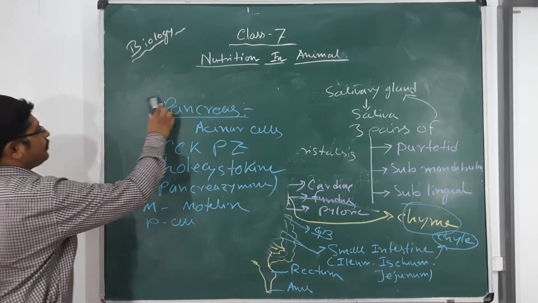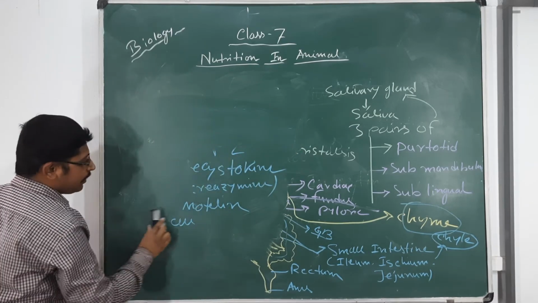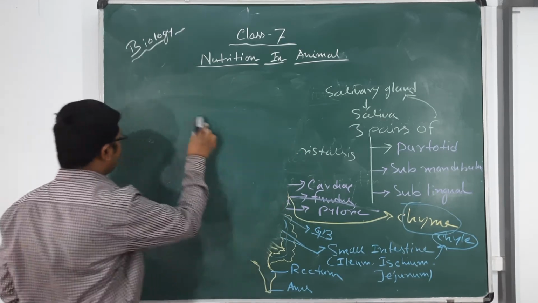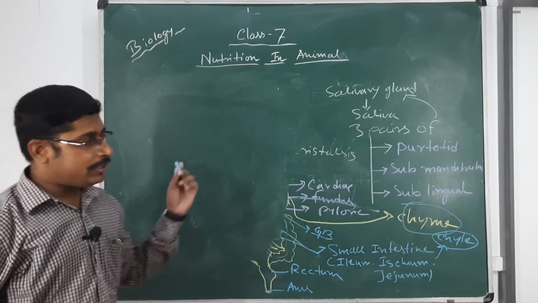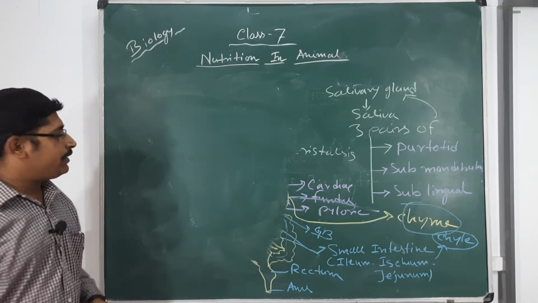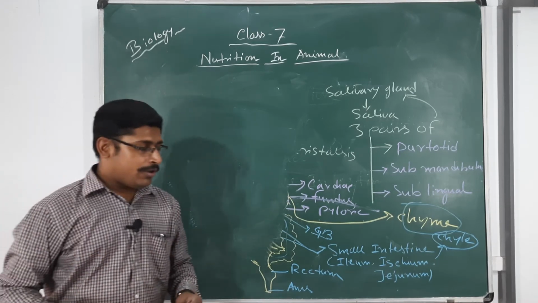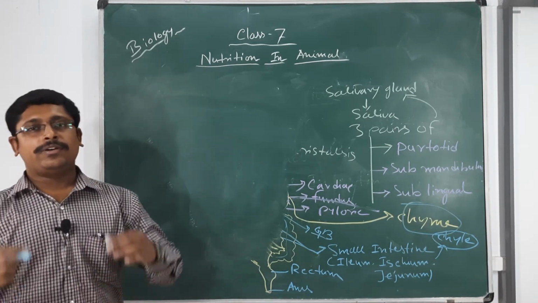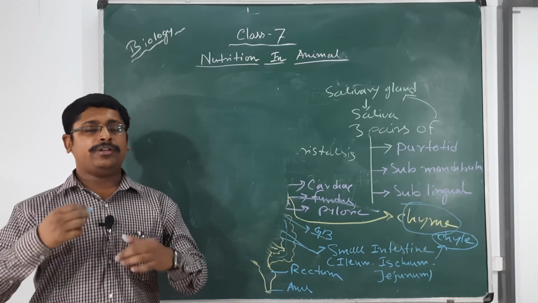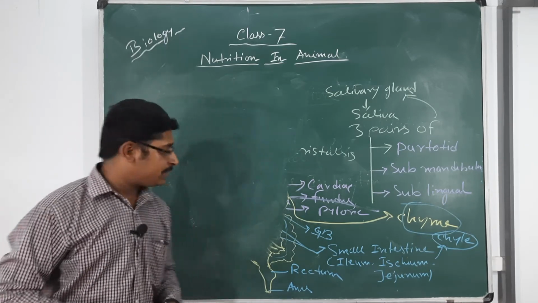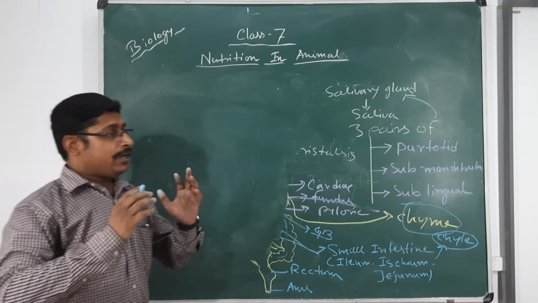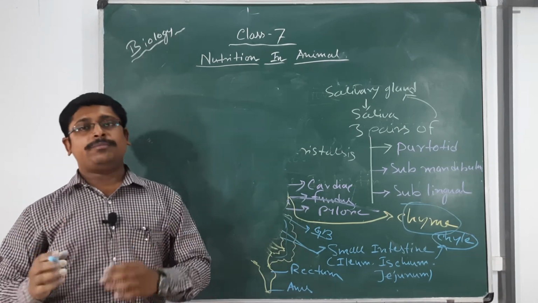And another two portions that are very important are the tongue and the tooth. The role of the tongue and tooth in digestion. Though the role of the tongue is not direct, what is the role of the tongue in digestion? It is indirect. How? You know the tongue is helpful for vocal modification, for speech. But you also know that in the tongue there are some taste buds present.